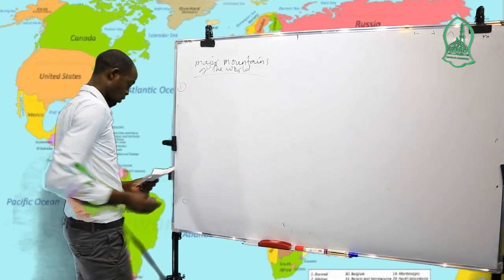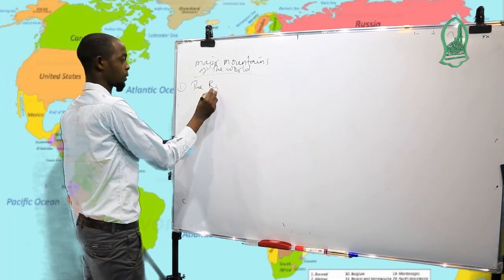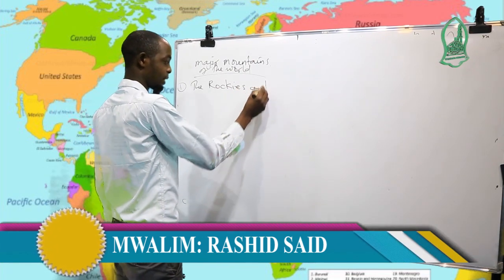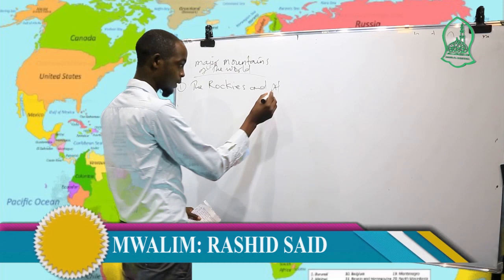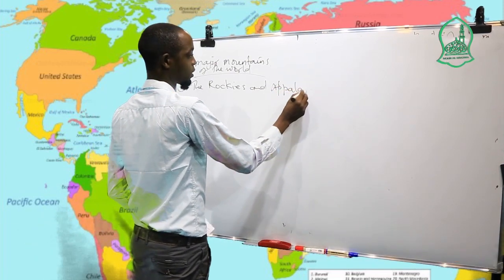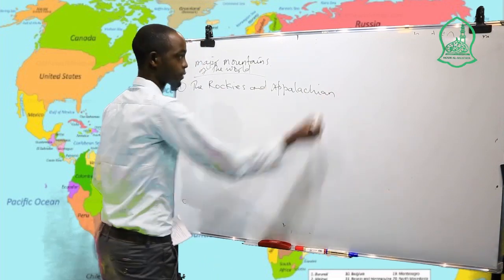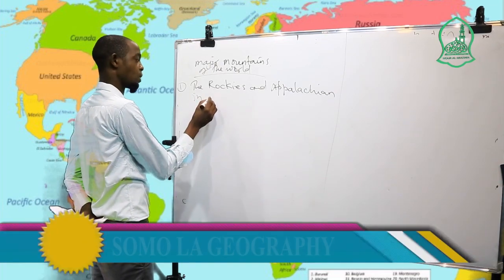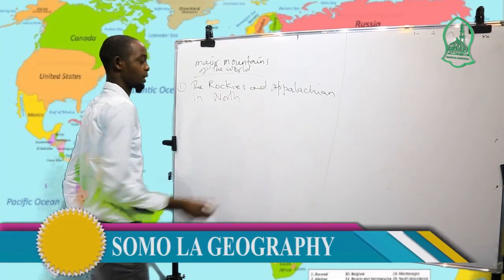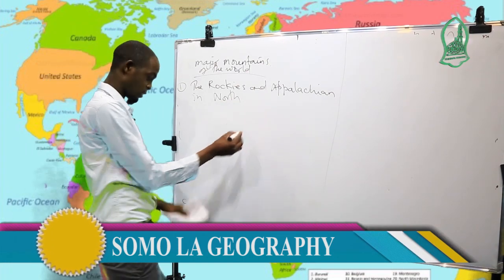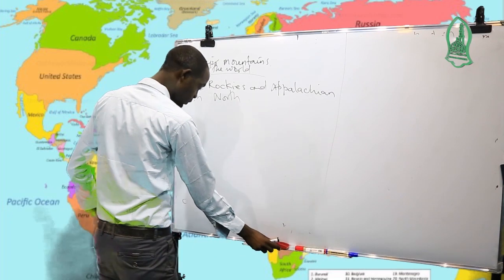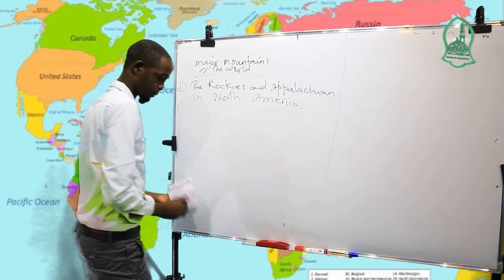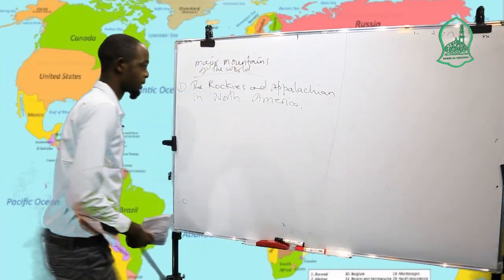The first ones we have are the Rockies Mountains, the Alps and the Appalachian. These are found in North America.